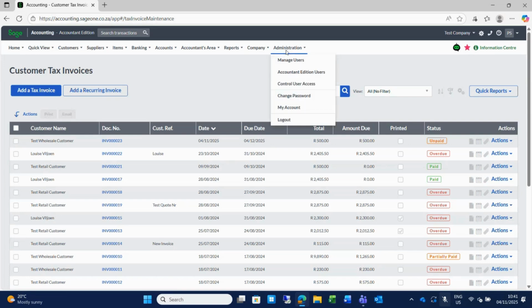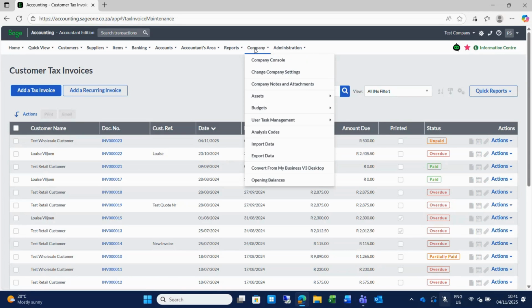Then I want to show you on the, not administration, on the company menu, a bit of additional features that are included in your standard subscription, like assets. Here we have an asset register, which the system will compile for you.